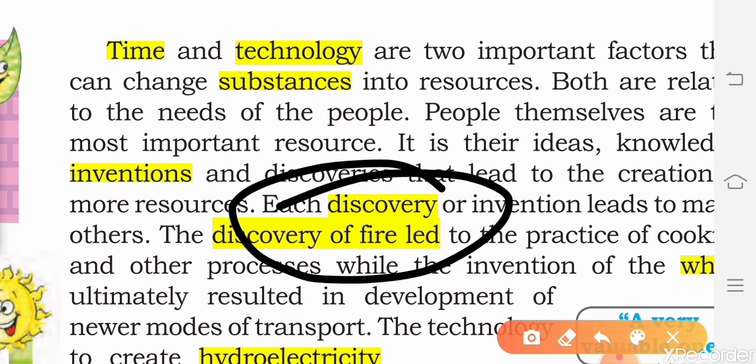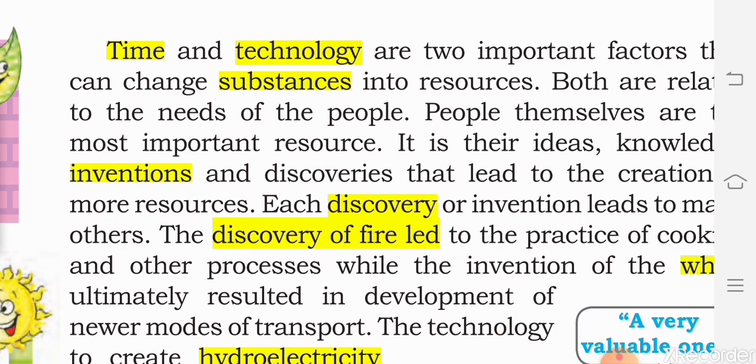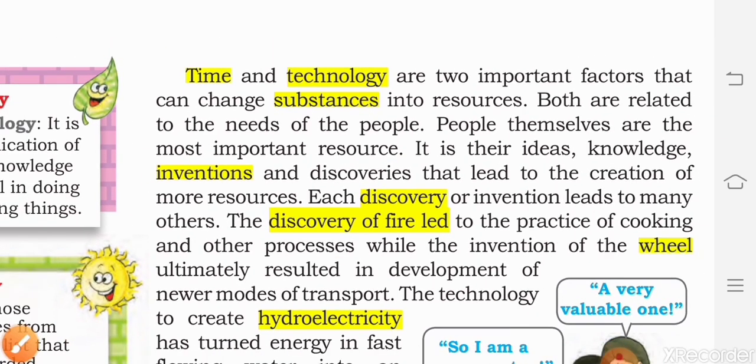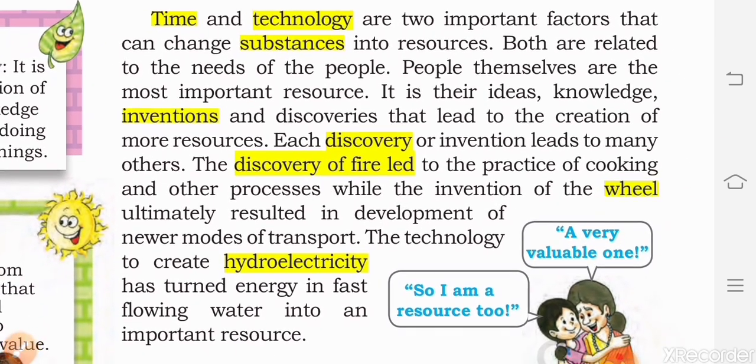After the discovery of fire, human beings started to use fire to cook food, to scare away animals, and as a source of light. So here human beings applied their knowledge.